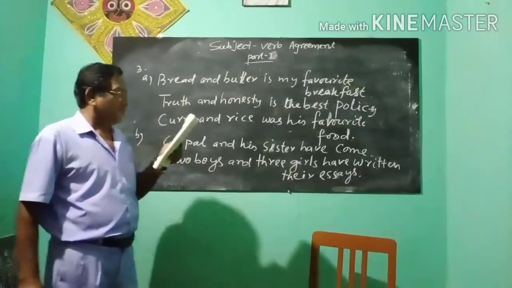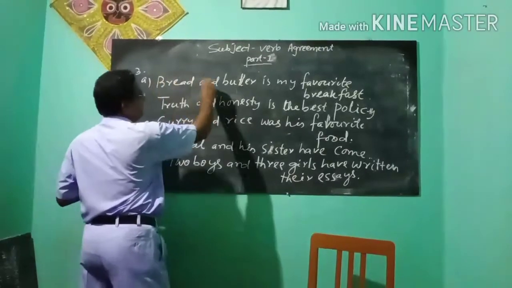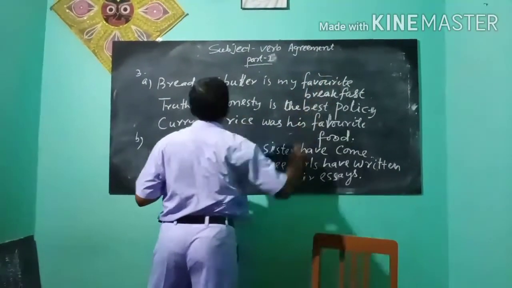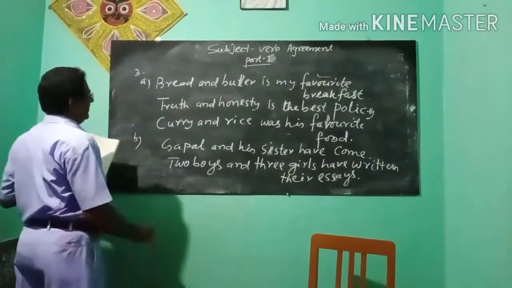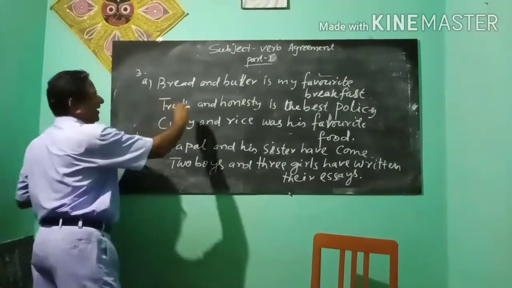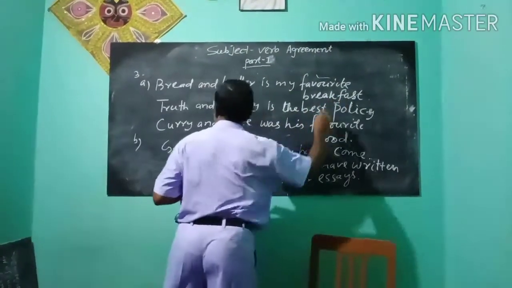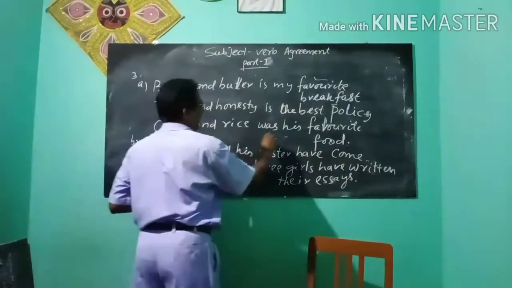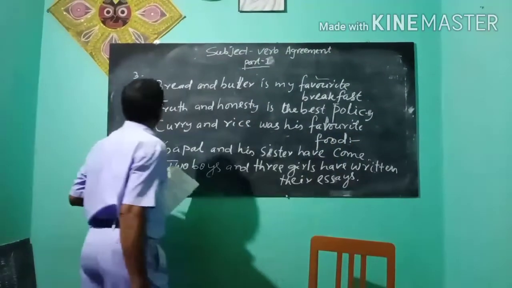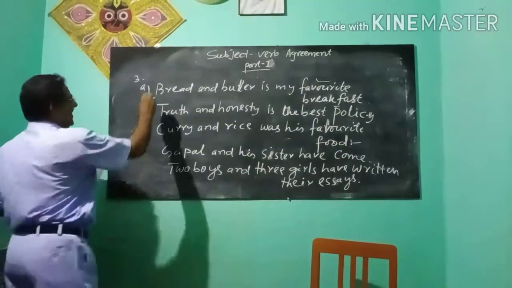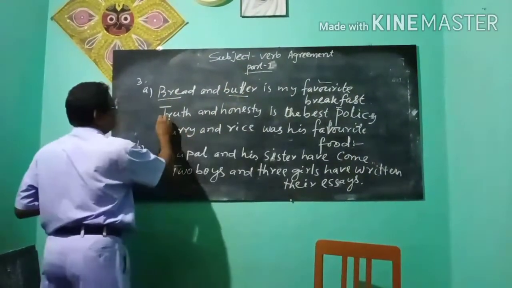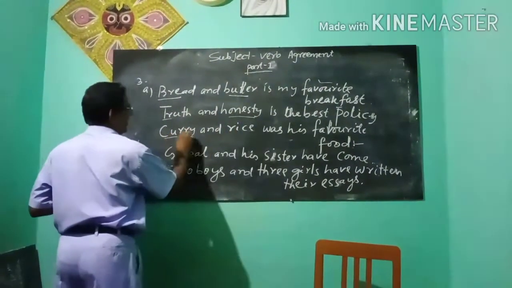Means bread and butter is my favorite breakfast. Example, truth and honesty is the best policy. Curry and rice was his favorite food. Bread and butter, truth and honesty, curry and rice.